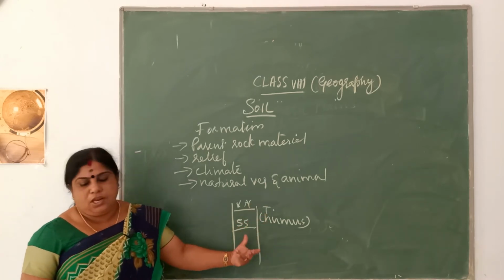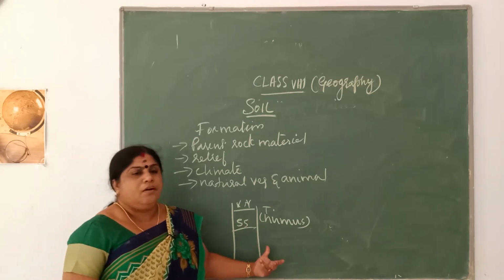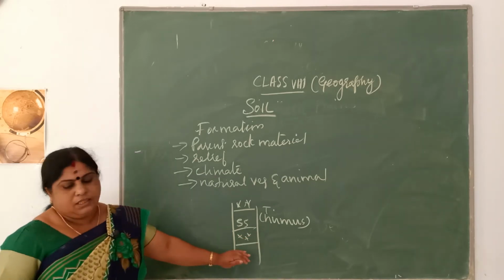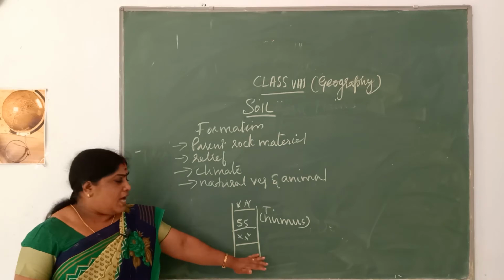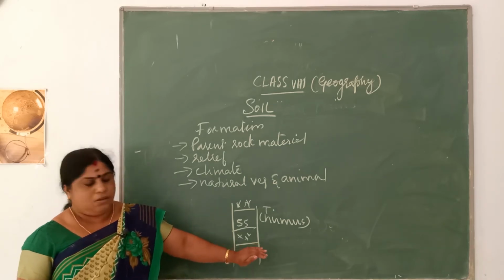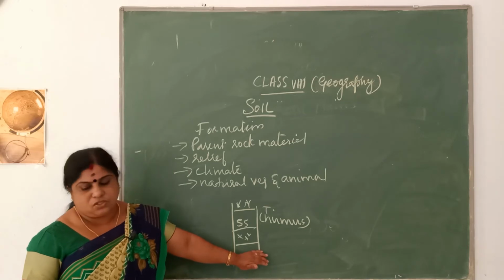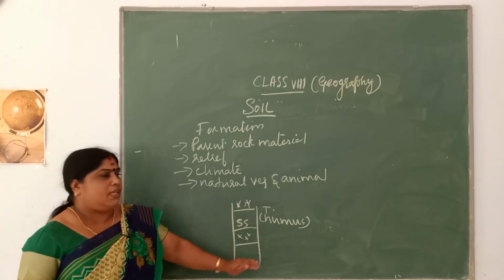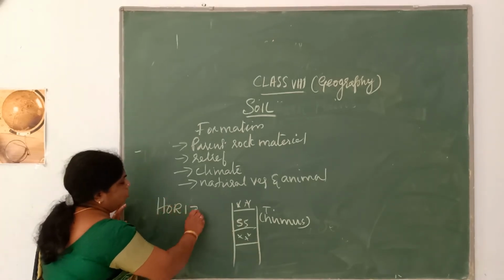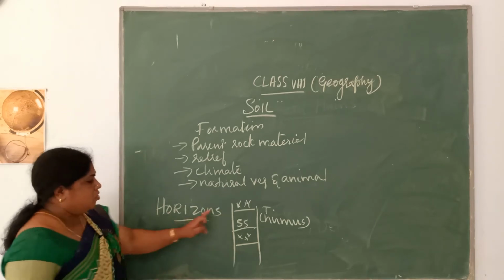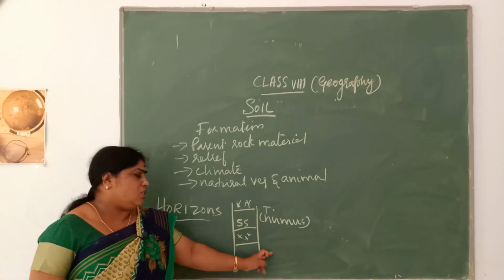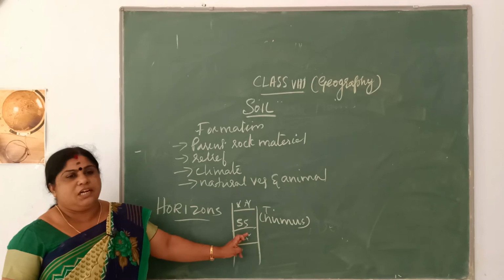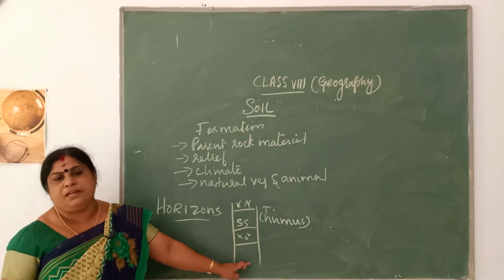Below the subsoil you have the bedrock, which has bigger pieces of rocks. This is the third layer of soil, and the last one is the parent rock that is seen beneath the crust of the earth. This complete vertical sequence is called together the horizons. So the topmost layer is the topsoil, beneath that is the subsoil, then the weathered parent rock, and the last is the unweathered parent rock.